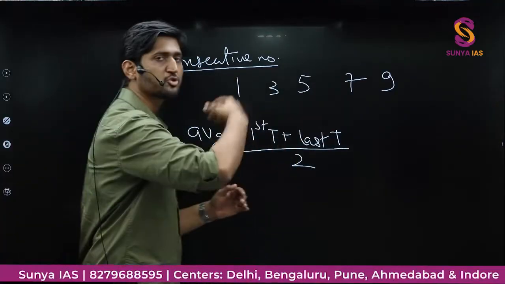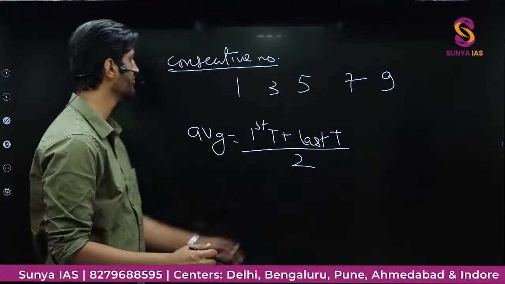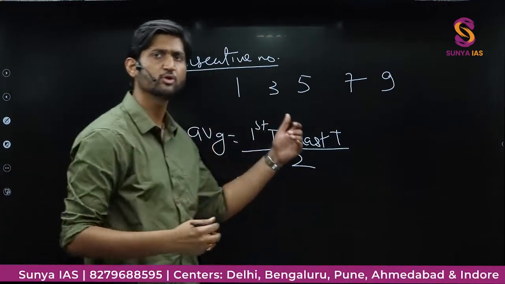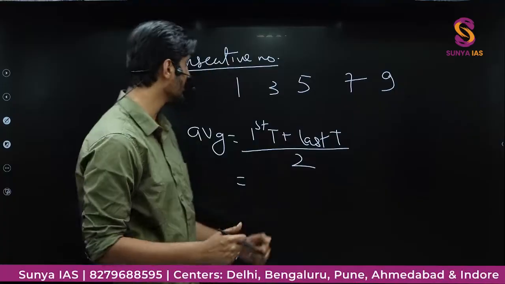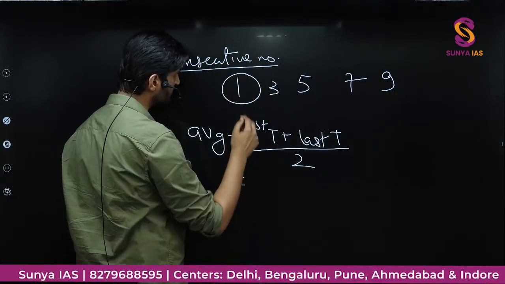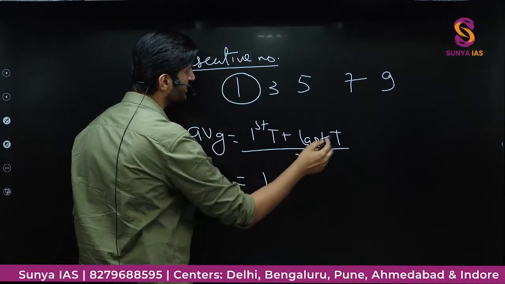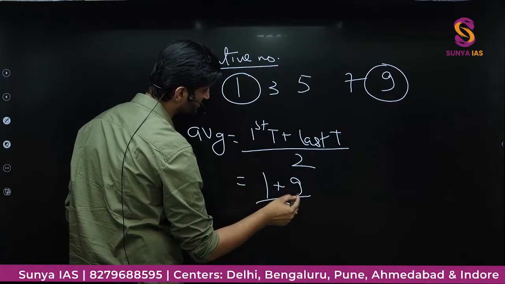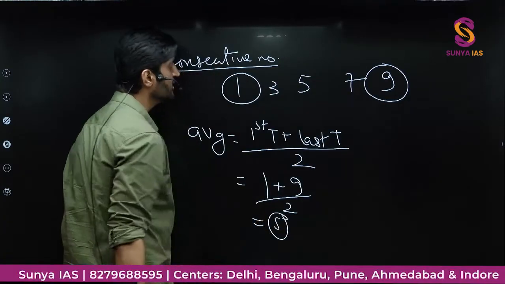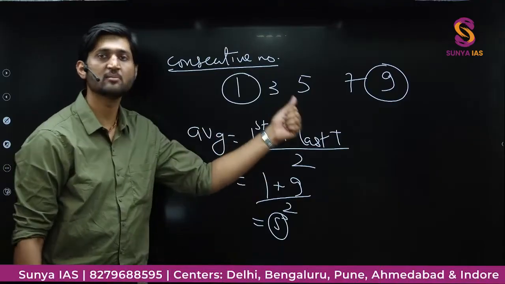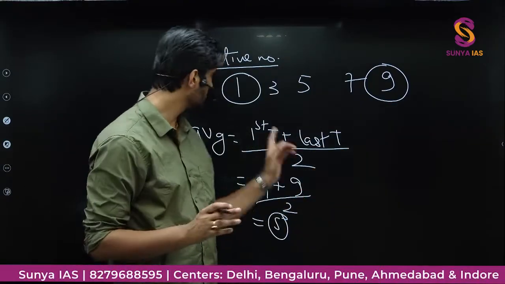This we have exhaustively covered in our offline and online modules. There you can check it out. But here I am just telling you in short so that we can solve the last question. Here the first term is 1 and the last term is 9. The average is going to be (1 plus 9) by 2, that is equal to 5. Even if you try by adding these numbers and dividing by 5, you will get the same result. So this is the first part.